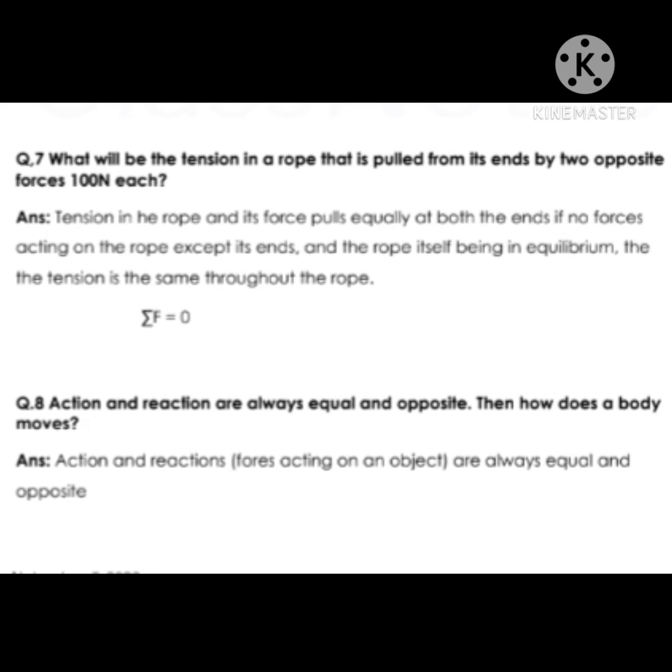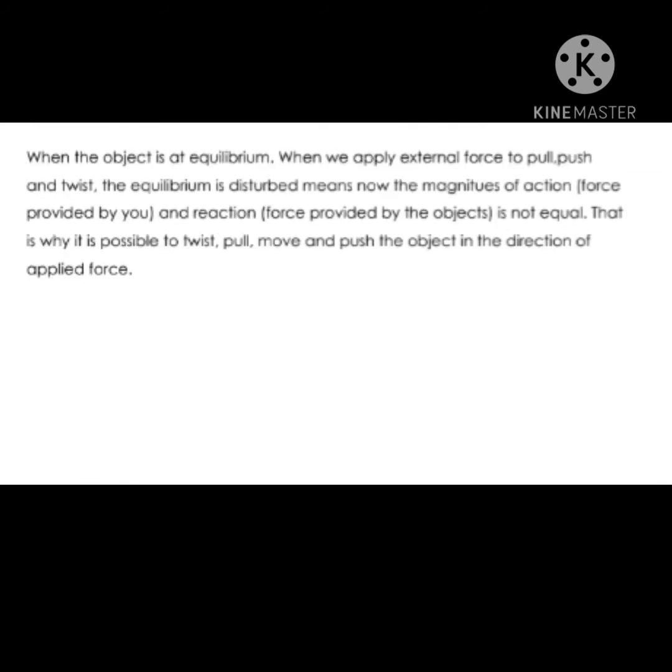Next is, action and reaction are always equal but opposite in direction. Then how does a body move? Action and reaction forces acting on a body are always equal and opposite. When an object is at equilibrium and we apply an external force to push, pull or twist, the equilibrium is disturbed, meaning now the magnitude of the action, like the force provided by you, and the reaction force provided by the object are not equal. That is why it is possible to twist, pull, move and push the object in the direction of the opposite forces.